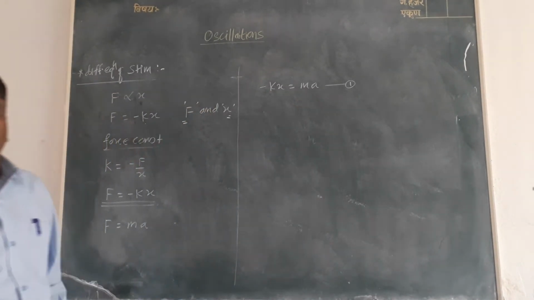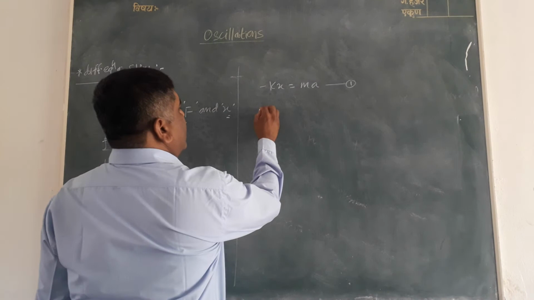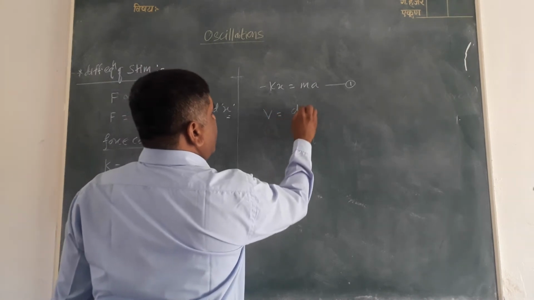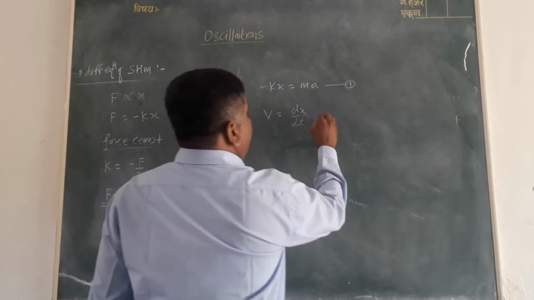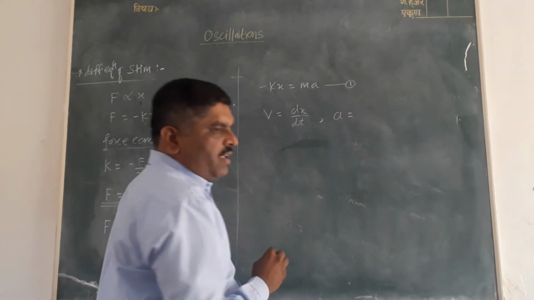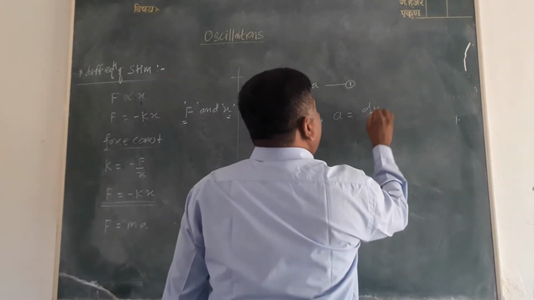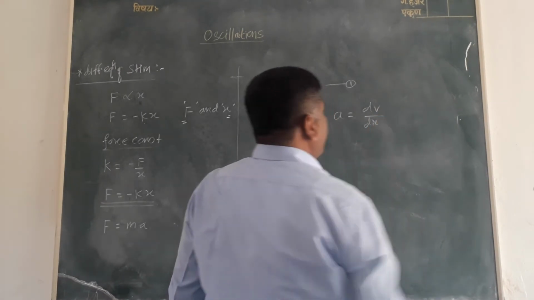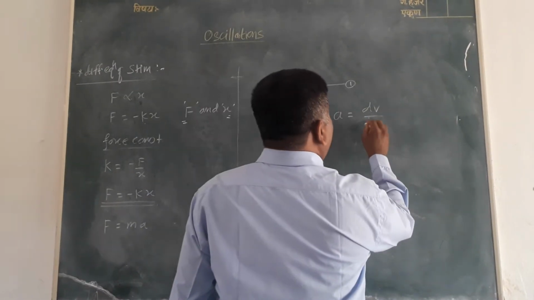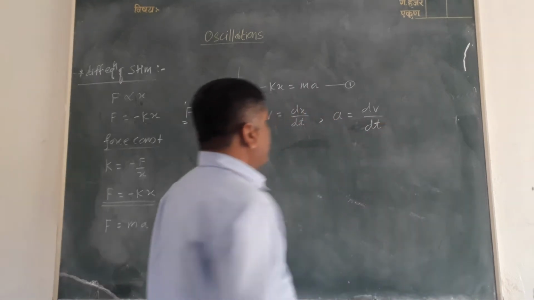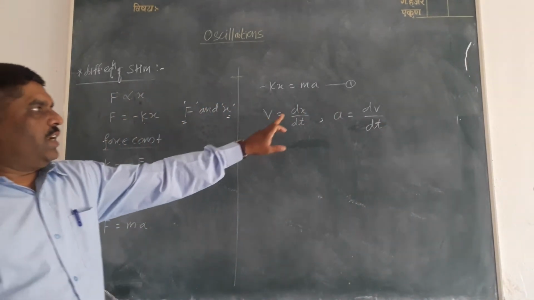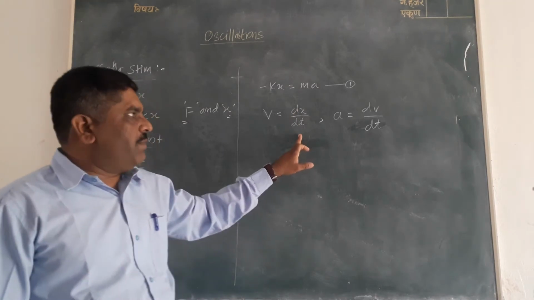Now we define velocity as nothing but dx upon dt, and acceleration a is nothing but dv upon dt. V means velocity, displacement upon time.